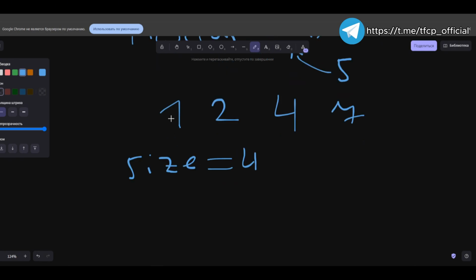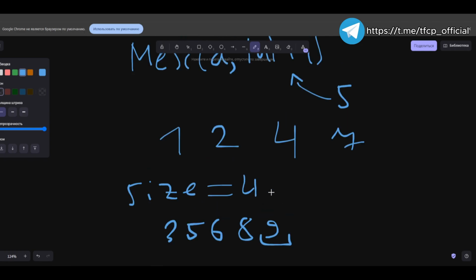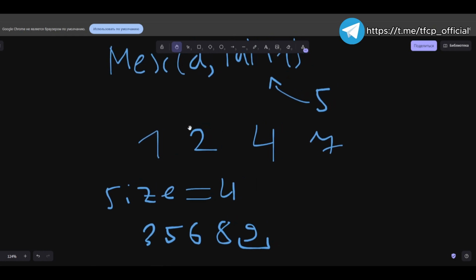What elements do we have? 1, 2, 4, 7. Accordingly, the first element that we do not have is 3. The second one is 5. In short, it's 6 and 8, 9. Accordingly, 9 is our answer to this function. Could you please confirm if this is clear?